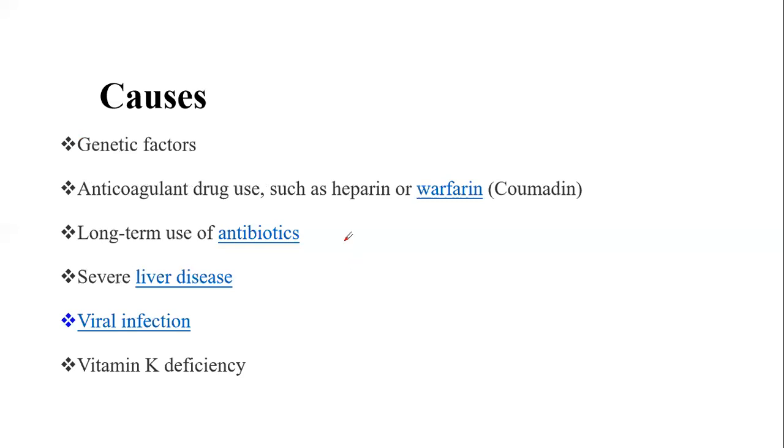Now let's proceed toward the causative agent or the etiology or the pathophysiology of coagulopathy. But here I will mention that this video tutorial is just a small discussion regarding coagulopathy, its causes, signs and symptoms, and what should be the treatment of coagulopathy. And usually I will discuss hemophilia and then thrombocytopenia. That is one of the subtypes of coagulopathy.